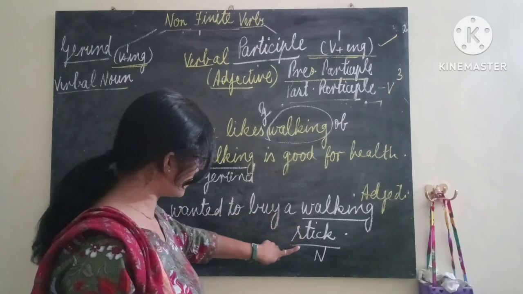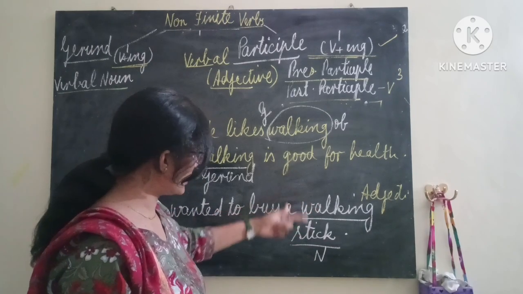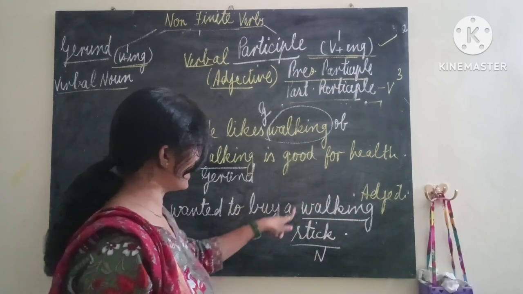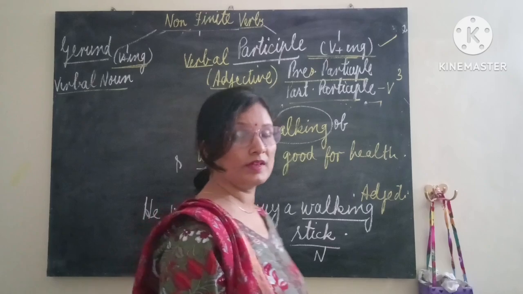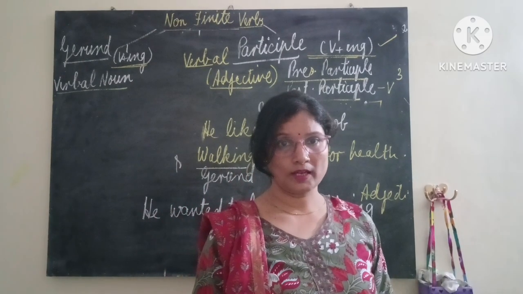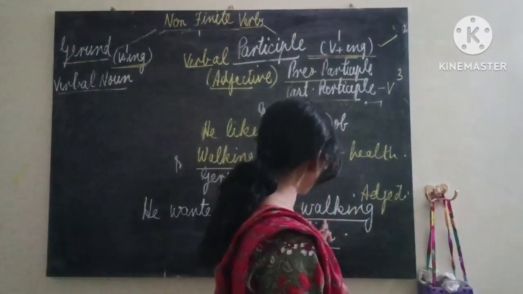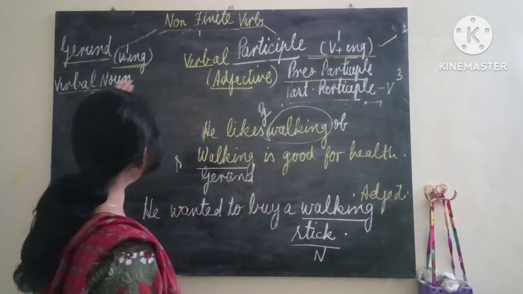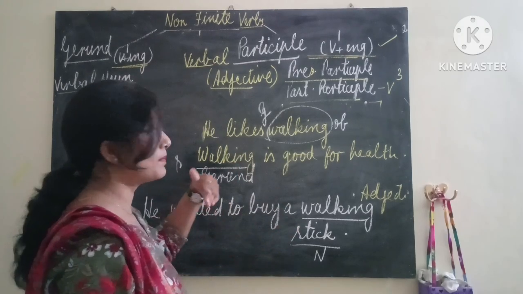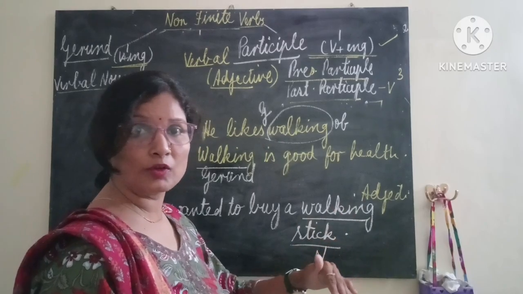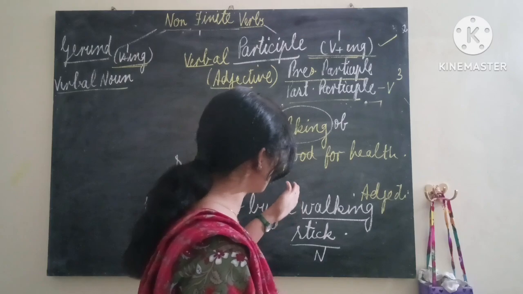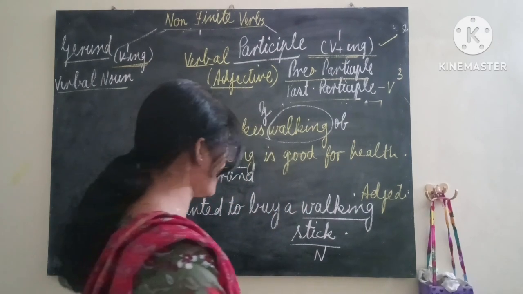I have already said, when ing form of the verb behaves as adjective, it means it is used before noun. That is participle, because it is not behaving as verb here, it is behaving as adjective. And what is the work of adjective? That it describes noun. What kind of noun? Okay, so this is adjective. Same word can be gerund, same word can be participle, and same word can be verb also, finite verb. But what is important to be finite verb? Before this there should be is, am, are, was, were, whatever, helping verb must be there.